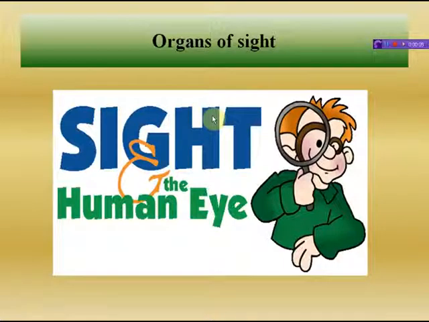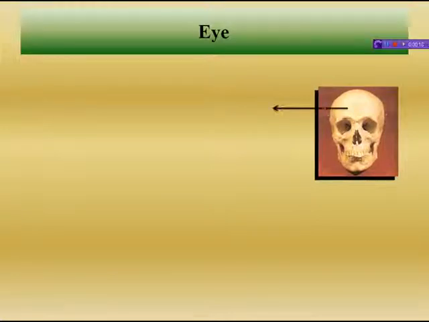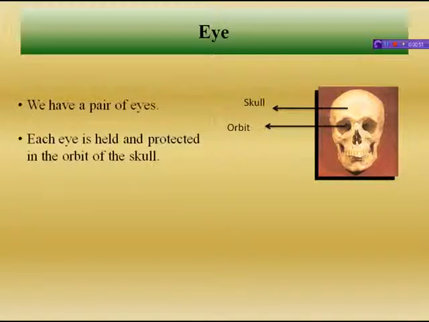Next sense organ is the organs of sight. The organs of sight are a pair of eyes. This is the skull and this is the orbit where the eyes lie. So the organs of sight are a pair of eyes lodged in eye sockets or orbits. These are the eye sockets or orbits. The eyes are lodged in the orbits of the skull, having a cushion of fat for frictionless movement and protection from shock. So the pair of eyes is held and protected in the orbit of the skull.